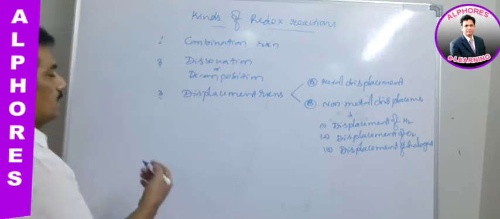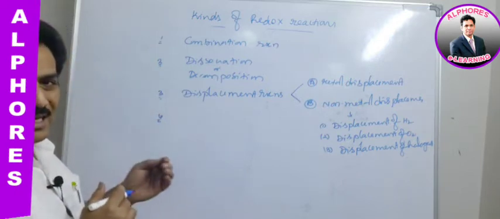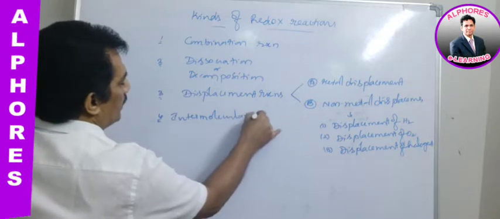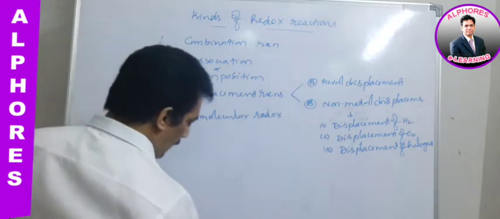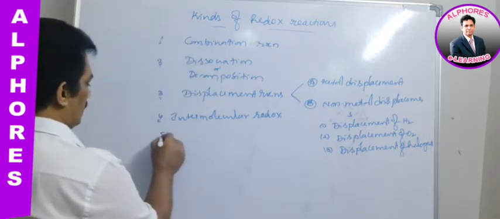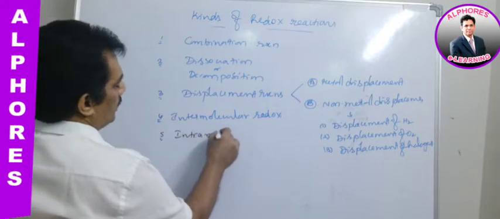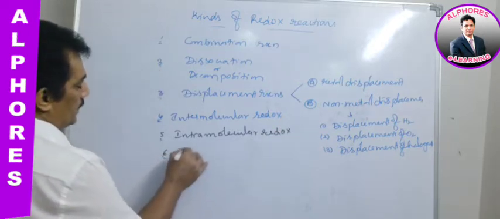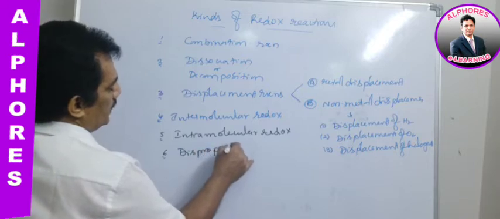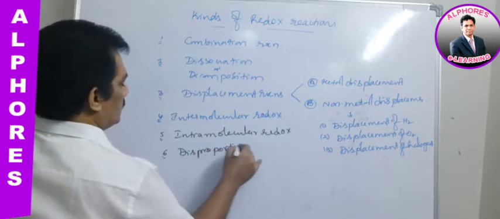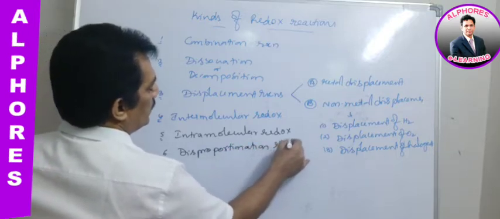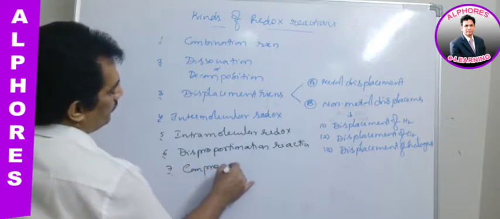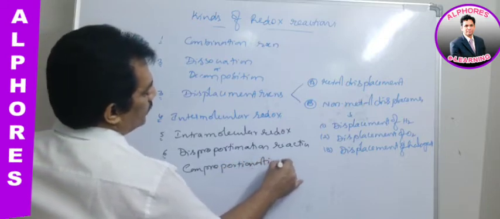And now coming to the remaining redox reactions, we have to discuss intermolecular redox reactions, and one more, intramolecular redox reactions, and then disproportionation reaction, and then comproportionation reactions.